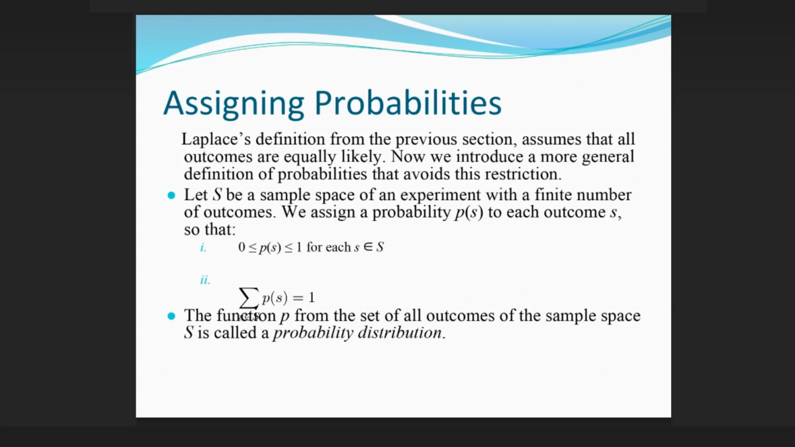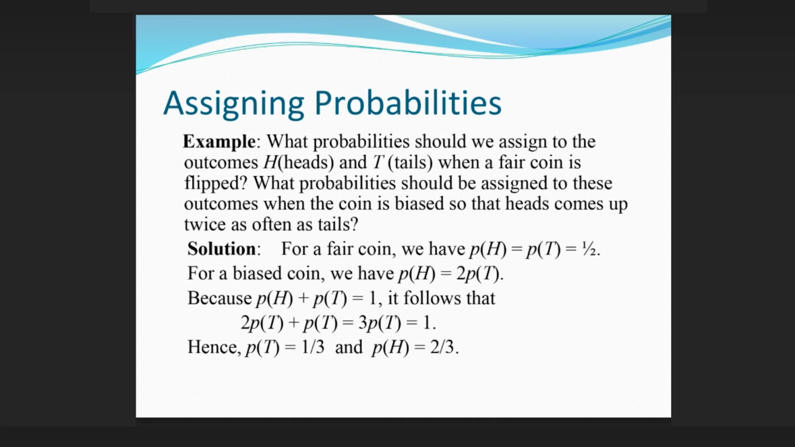Assigning probabilities. Laplace's definition from the previous section assumes that all outcomes are equally likely. Now we introduce a more general definition of probabilities that avoids this restriction. Let S be a sample space of an experiment with a finite number of outcomes. We assign a probability p(s) to each outcome s, so that 0 ≤ p(s) ≤ 1 for each s ∈ S, and the sum of p(s) over all s in S equals 1. The function p from the set of all outcomes of the sample space S is called a probability distribution.